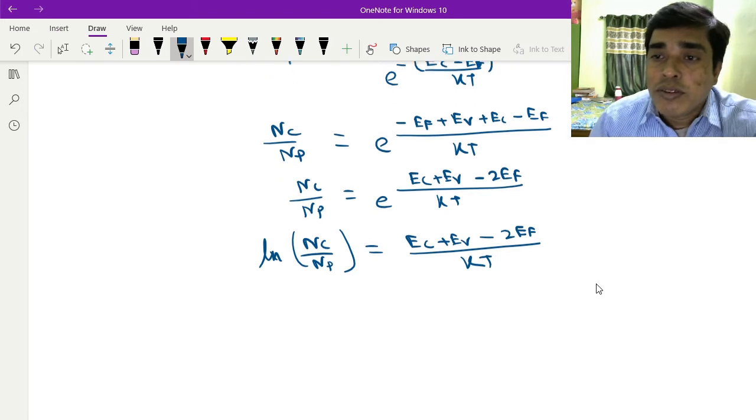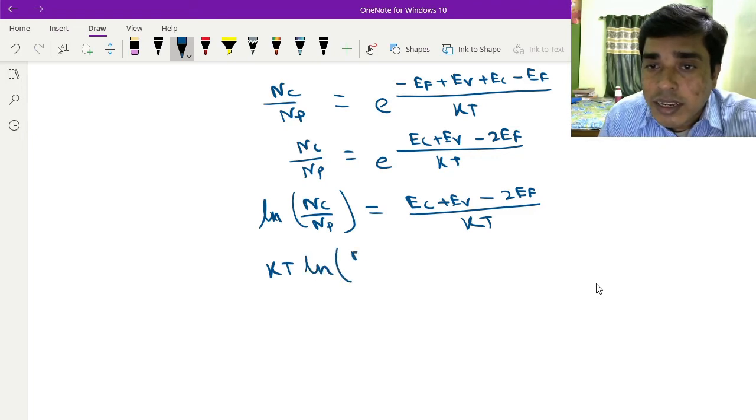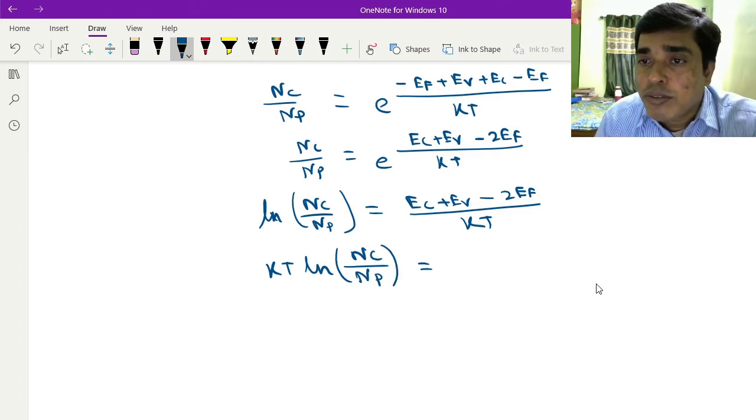Okay, so it can be written as kt ln nc by np equals EC plus EV minus 2EF.